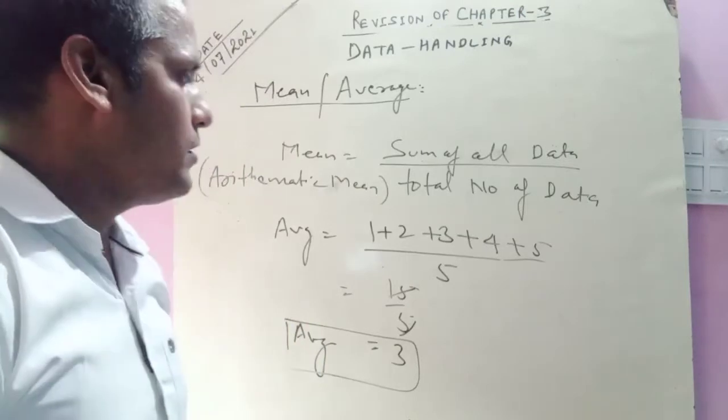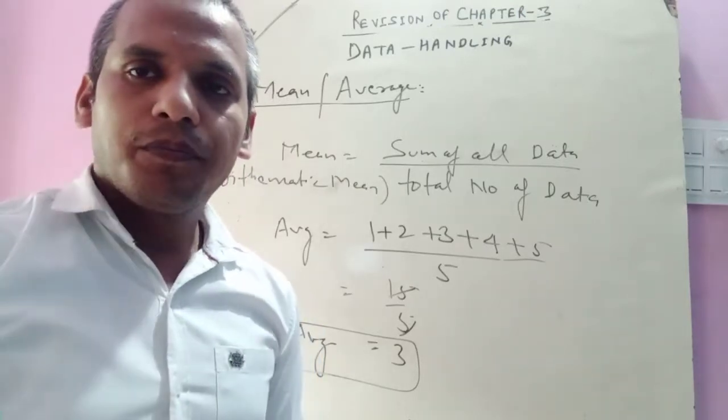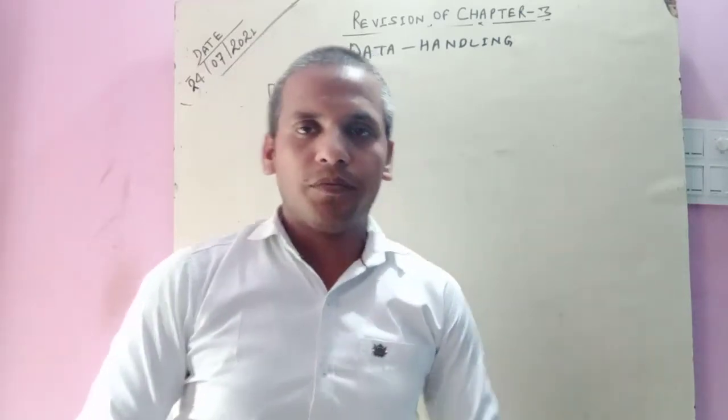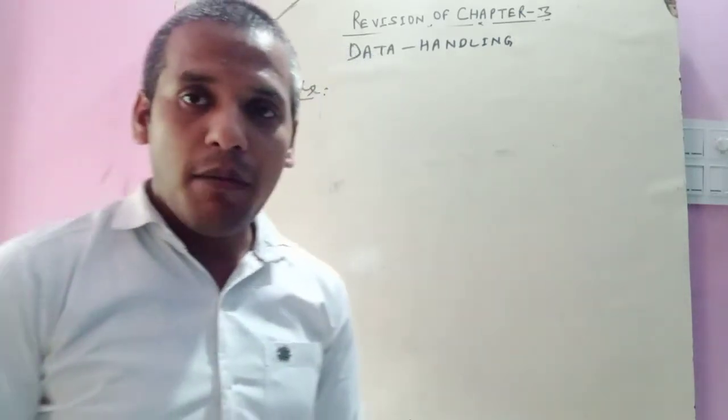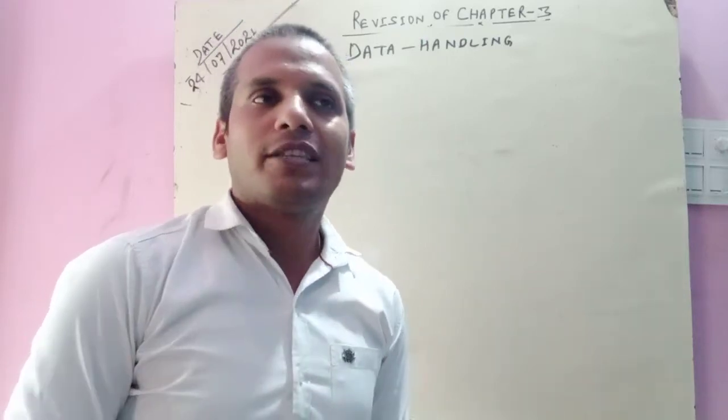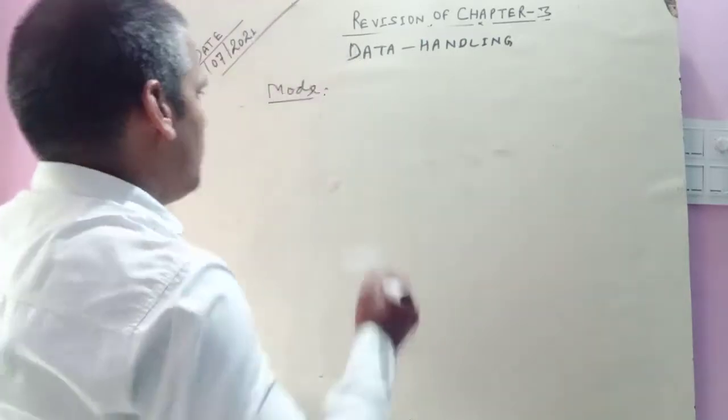Okay, all right. Now the next topic is the mode. Mode means the maximum occurrence or frequency. The maximum frequency of any data is known as the mode.